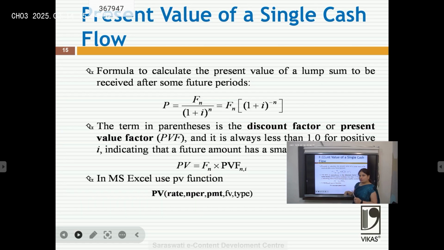We can also do it with the help of a table: present value is equal to future value into the present value factor table. For future value we use the compound value factor table; here we use the present value factor table. We can do it in Excel the same way as we did for future value. The only difference is that we write present value; the remaining things are the same.